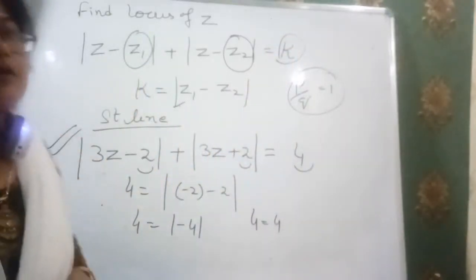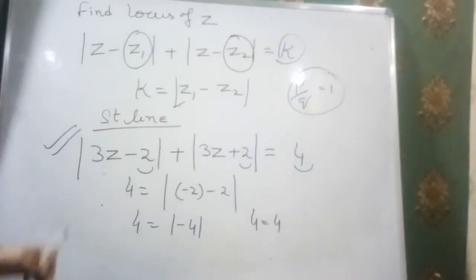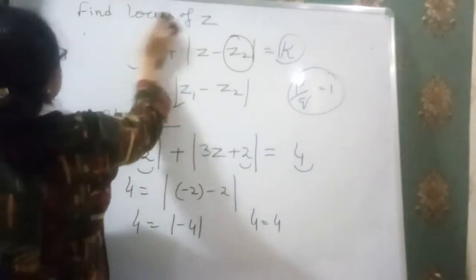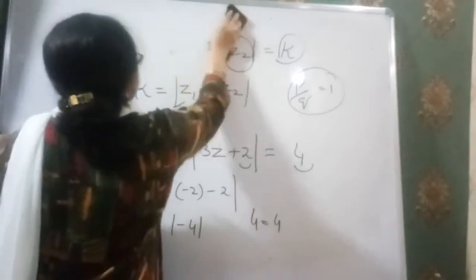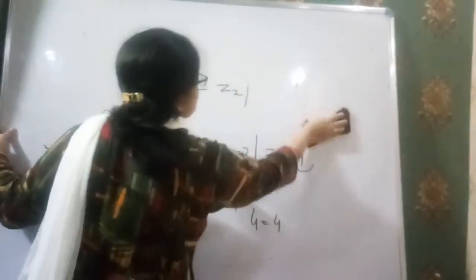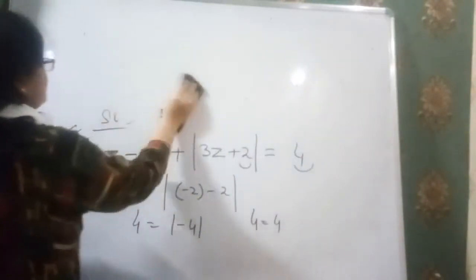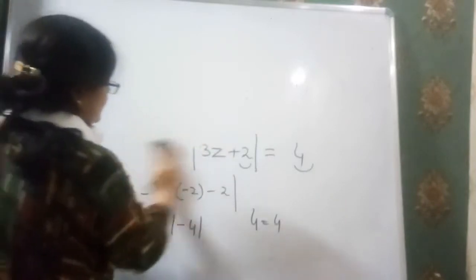Another question of one format I am also going to tell you, in which case the given equation of complex number represents a straight line. For example, we have an equation, just note down that equation.